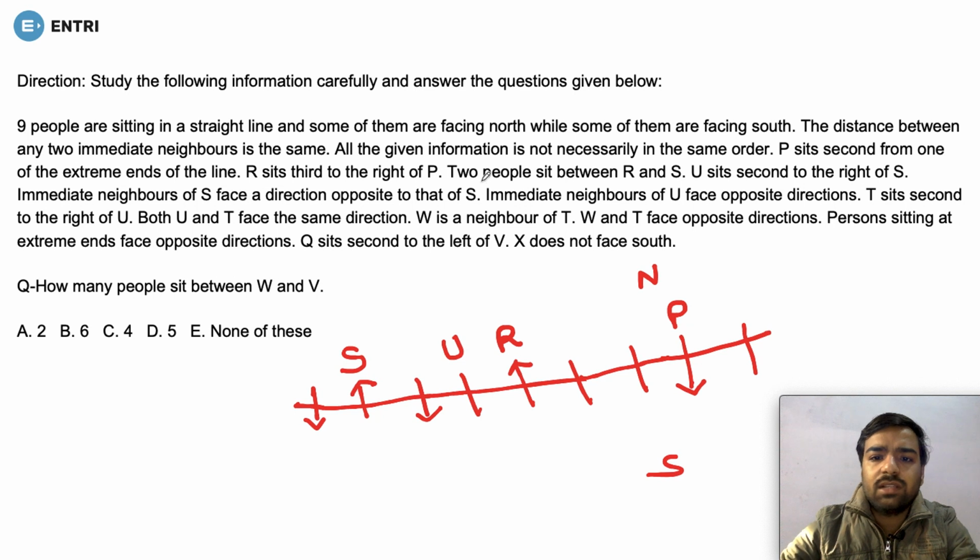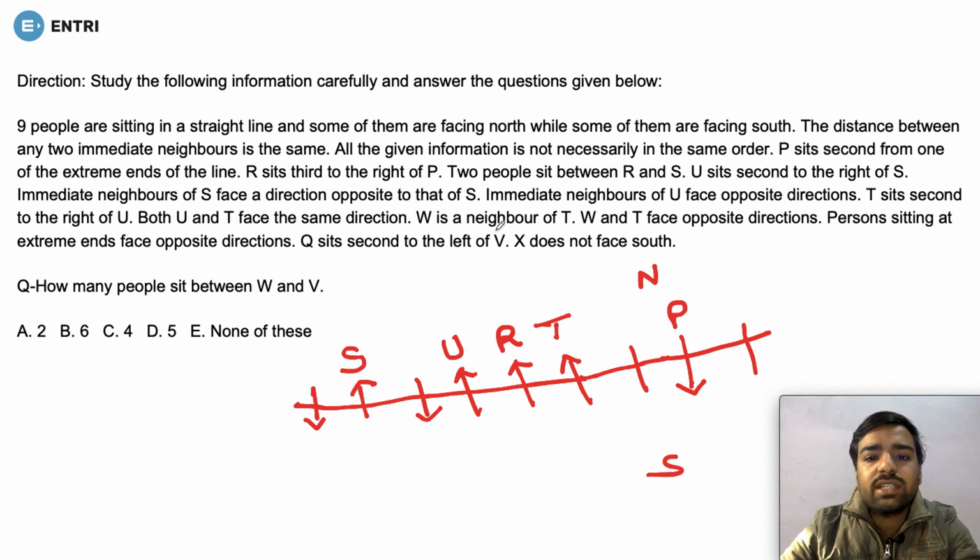It is very simple. Now if we move forward, T sits second to the right of U. T sits second to the right of U. So T is sitting second to the right of U. Now just a second, what we were saying: the immediate neighbors of U face the opposite direction, okay. So T sits second to the right of U. This cannot be the place, so this is the place where T is sitting, fine. Both U and T face the same direction. Both U and T are facing the same direction, okay, that's fine.